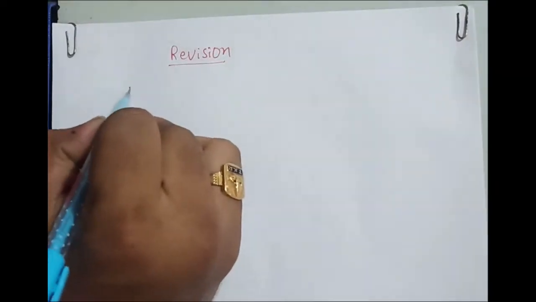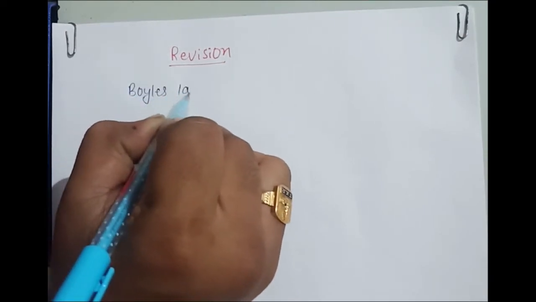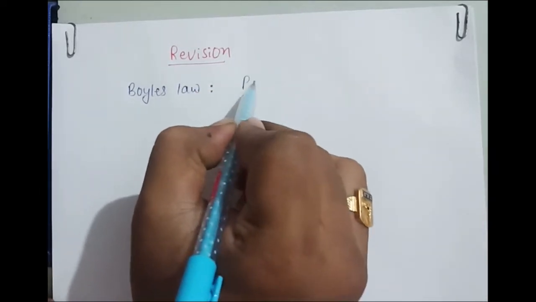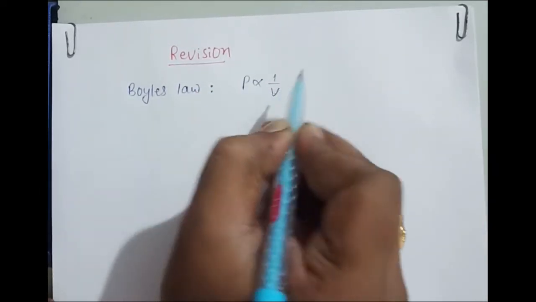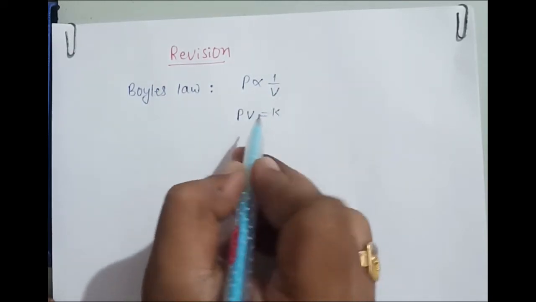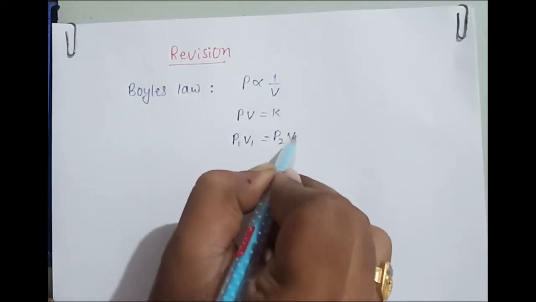We just discussed Boyle's law. What is Boyle's law statement? Boyle's law statement is pressure is inversely proportional to volume, which means pressure into volume is always constant. So you can say P1 V1 is equal to P2 V2.